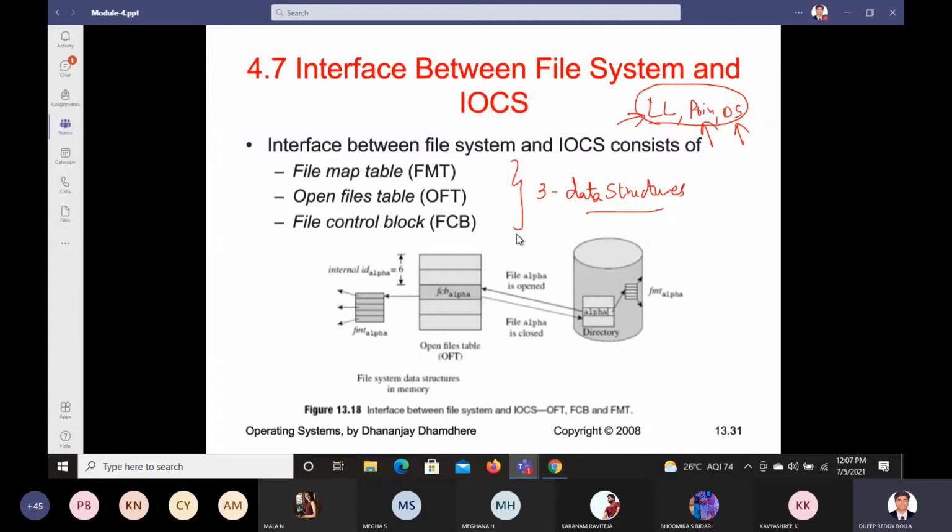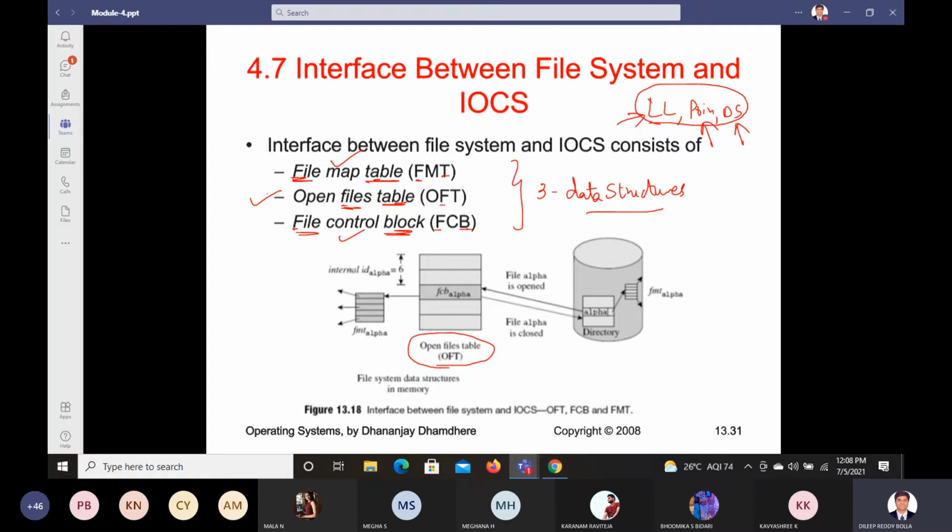So interface between file systems and IOCS, what we have. So FMT is what, from here we can see this is OFT. OFT means open file table. I told you one fundamental thing here, F indicates file. Wherever F is there, it is file. You see this F here, here, and here. F is indicating file. And wherever T we have, it's indicating table. And wherever B we have, that's your block. Now what is left out here? M for map, O for open, and C for control, right? So this way we can easily remember what is FMT, OFT, and FCB.